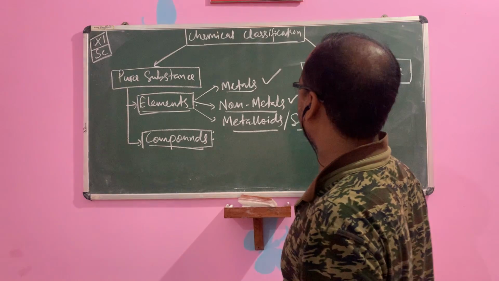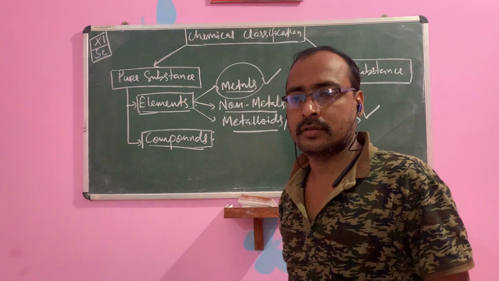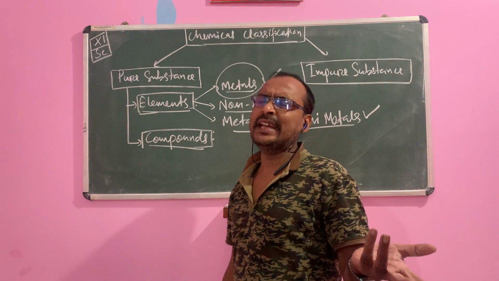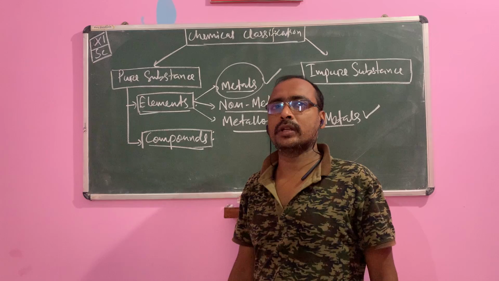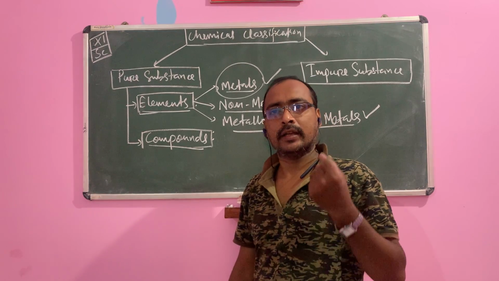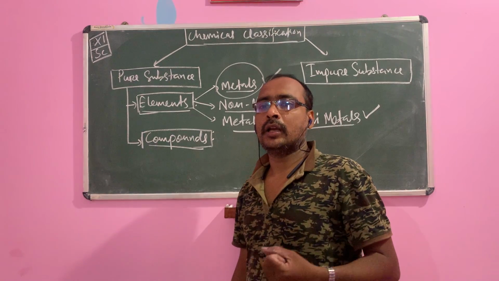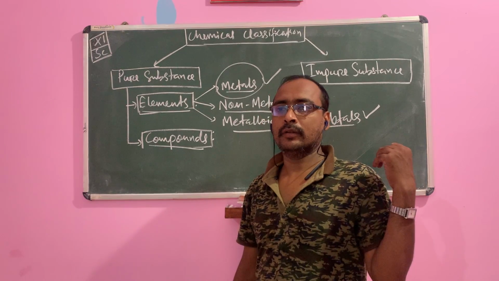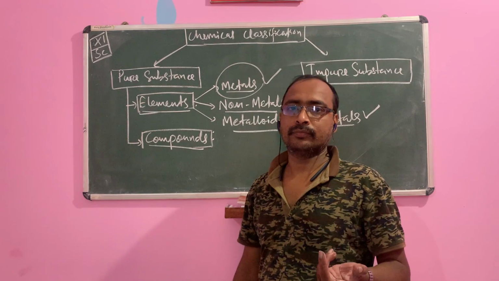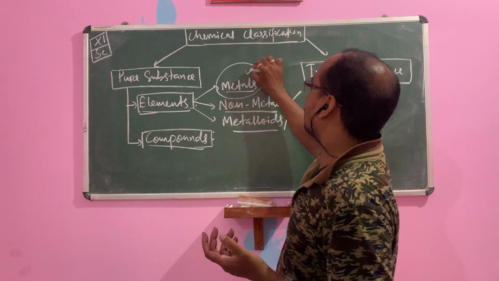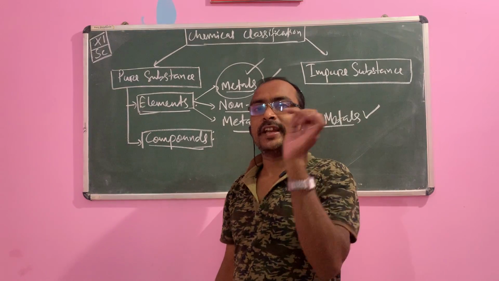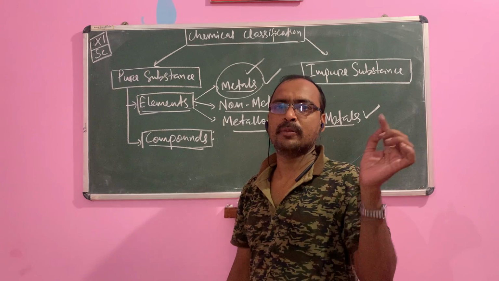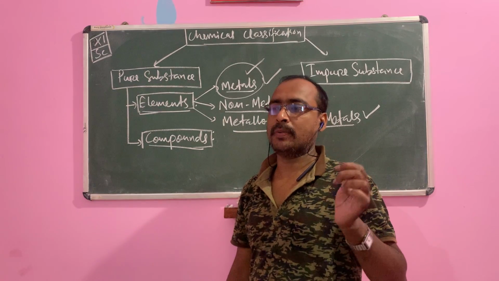So children, you know what you mean by the metals and what the metals are. There are many chemical and physical differences between metals and non-metals. You know children, metals are good conductors of heat and electricity, having luster, ductility, malleability and sonorousness. These are physical properties. But chemically, metals oxidize, they burn with oxygen to form oxides, which are generally basic in nature, and with water they give alkali.